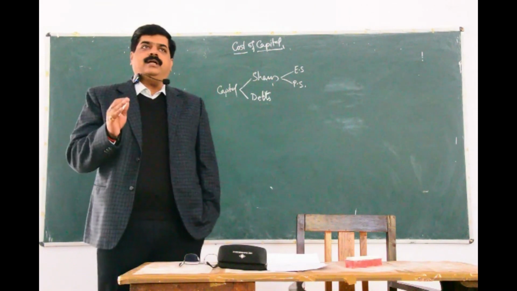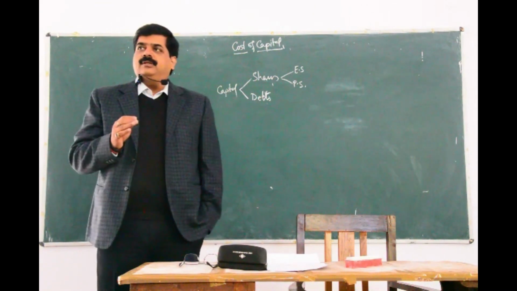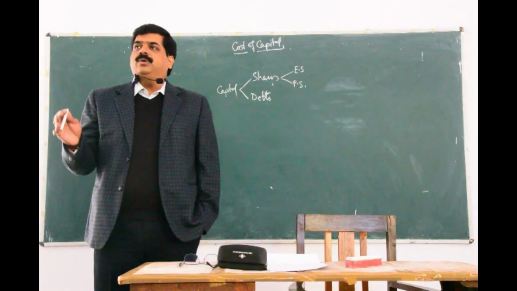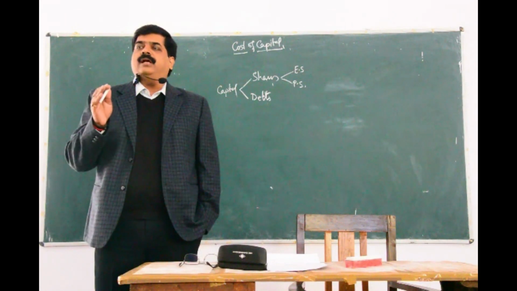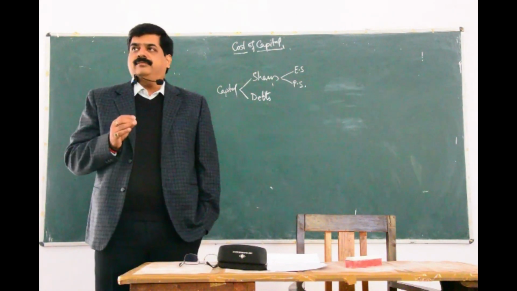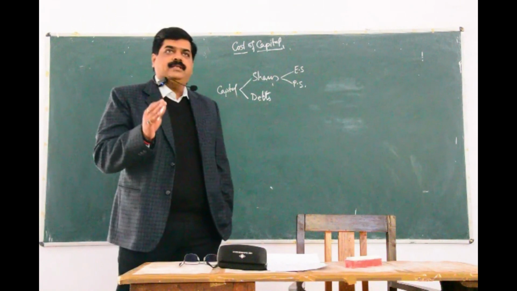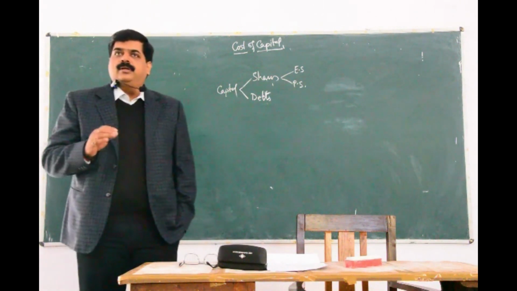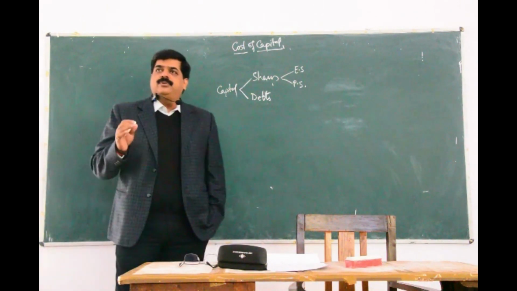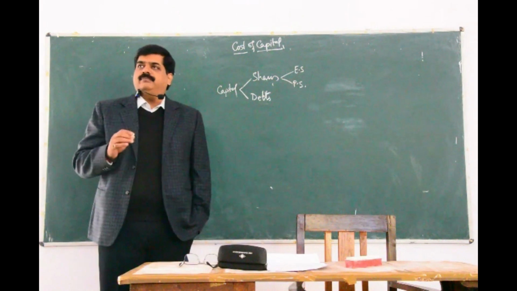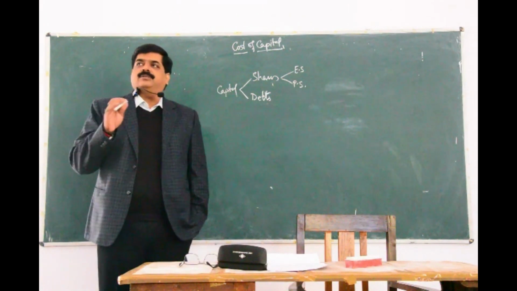Equity are considered as the owners of the company, who will participate in the overall profitability as well as in the loss of the company itself. That is why they are called owners. Preference shares only participate in profit, but they do not participate in the losses.